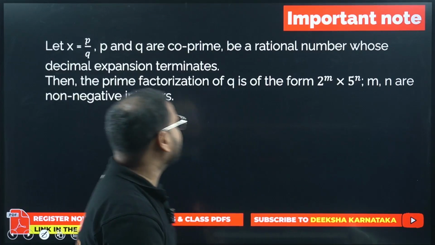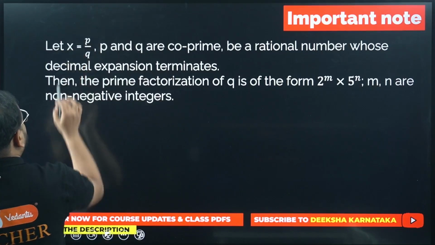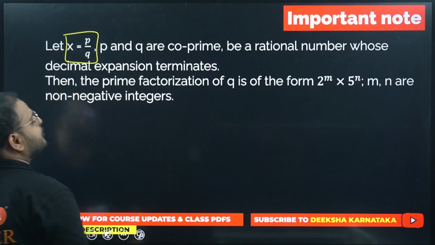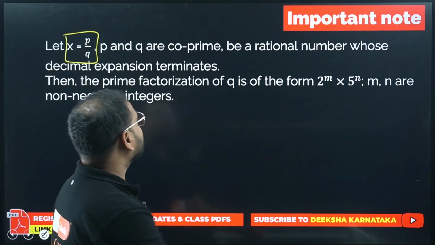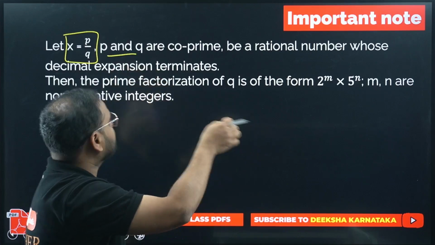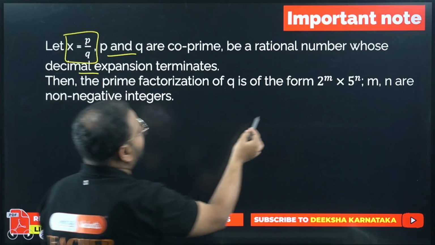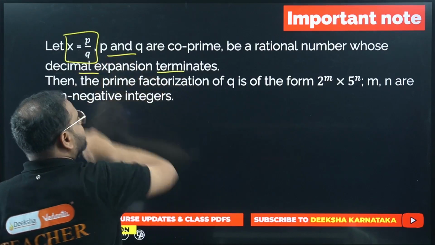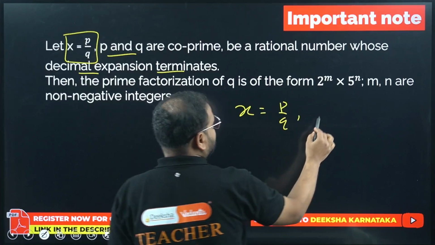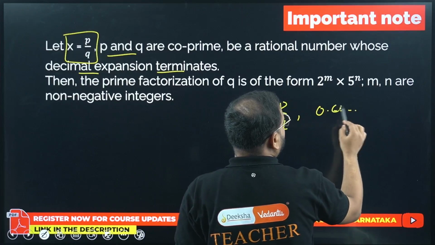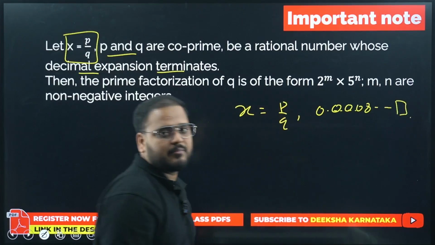In this particular case, the property is: let x = p/q be a rational number, where p and q are co-primes. If I take the decimal expansion of this p/q, it will terminate after some time, like 0.something, 5, 8, whatever it is. It will terminate at a given end, meaning it will have an end.